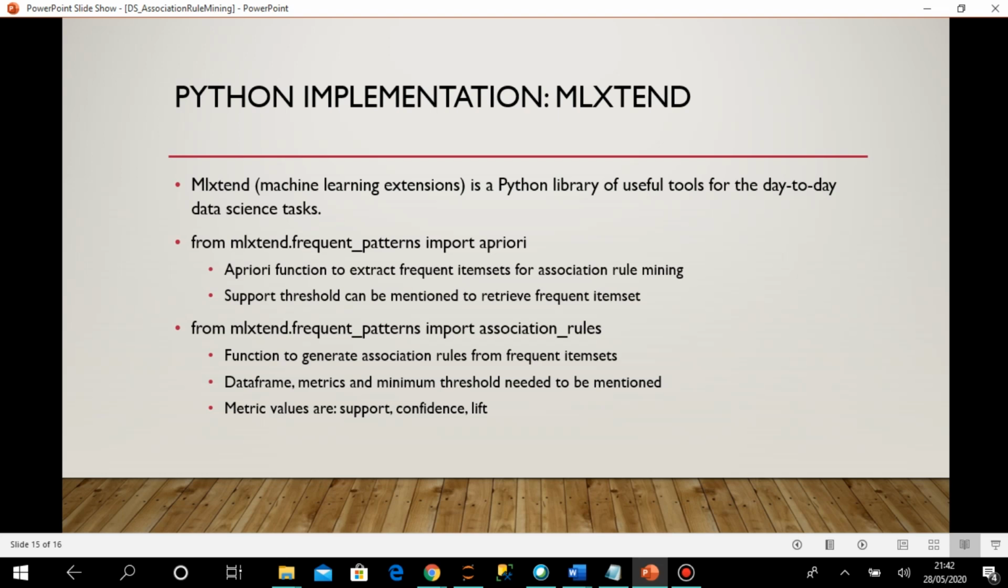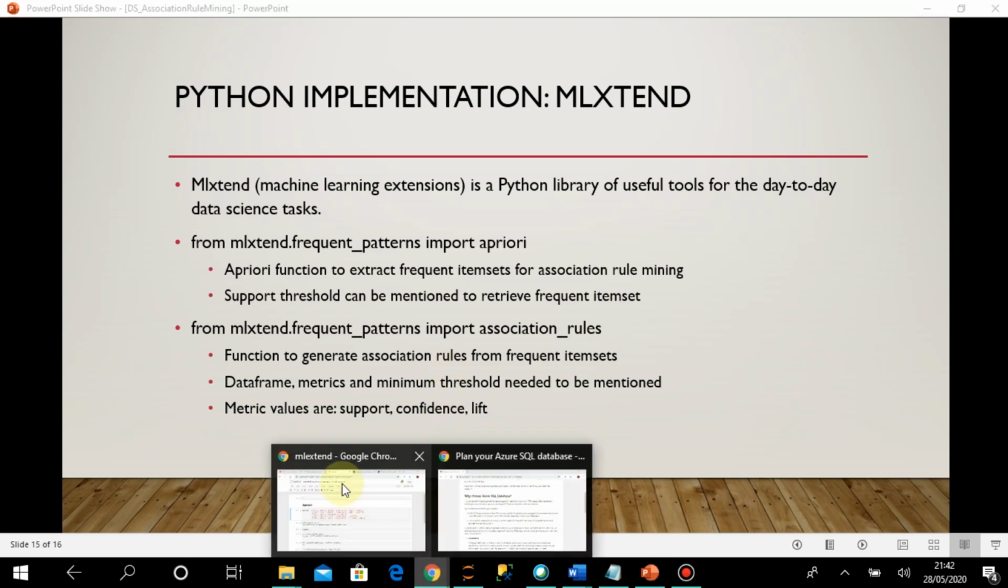I can do the filtering on the threshold value based on support, because although I have already used support in apriori, I can use it here as well, and I can use confidence and lift also as a metric. I can give the minimum threshold value, and based on that it will generate the final list of item sets. So these are the two things that we can do through MLExtend. I will go to Jupyter Notebook and show you.